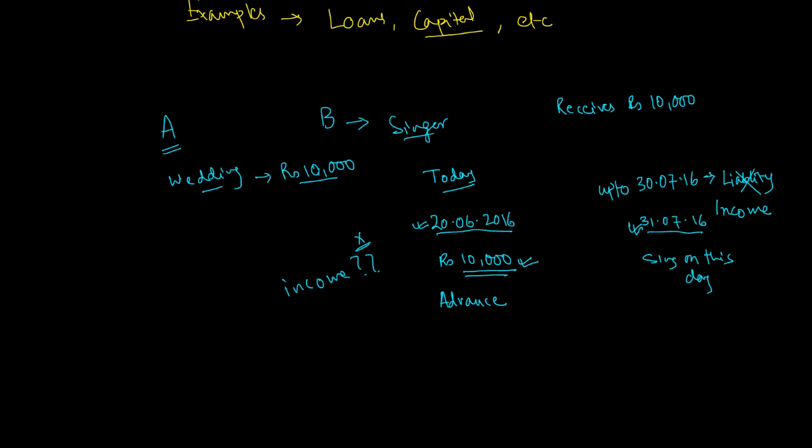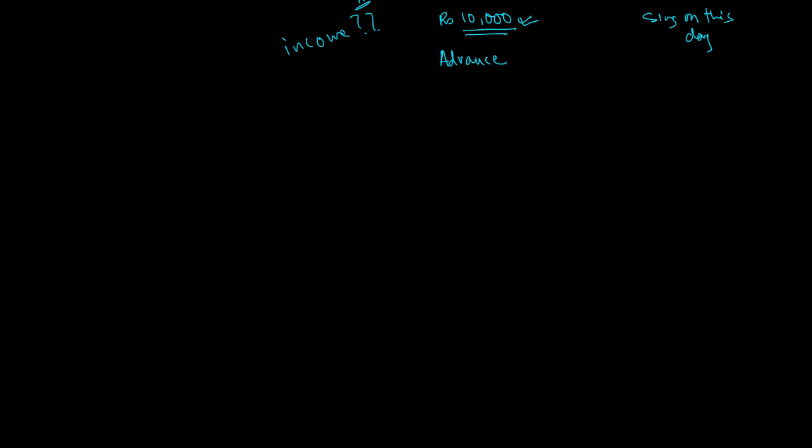So from this discussion, let us derive the meaning of what an income is. An income is any amount earned by the business.